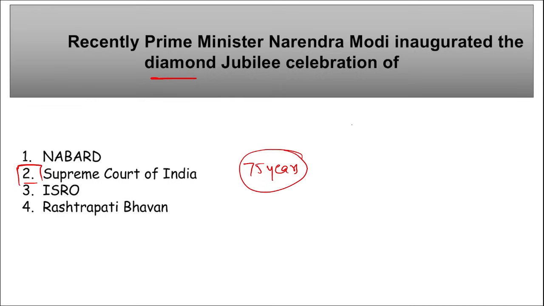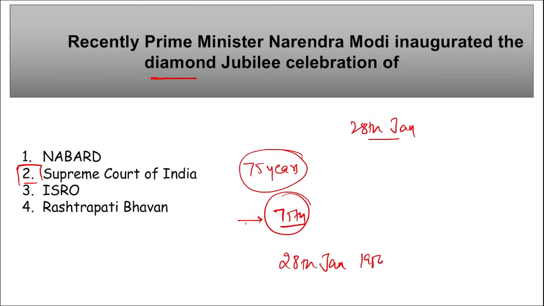I repeat, recently on 28th of January in 2024, Prime Minister Narendra Modi inaugurated the Diamond Jubilee, that is the 75 years of celebration of Supreme Court of India at the Supreme Court Auditorium in New Delhi. And this day marks the 75th anniversary of the inauguration of Supreme Court of India that took place on 28th of January in 1950.